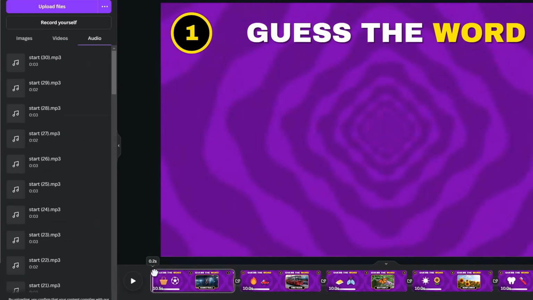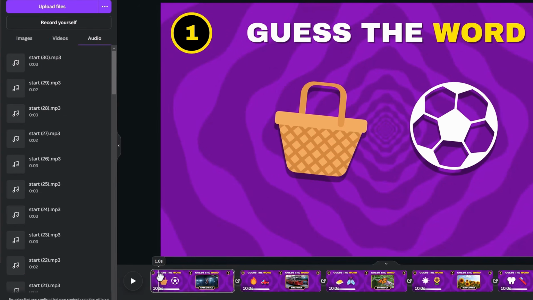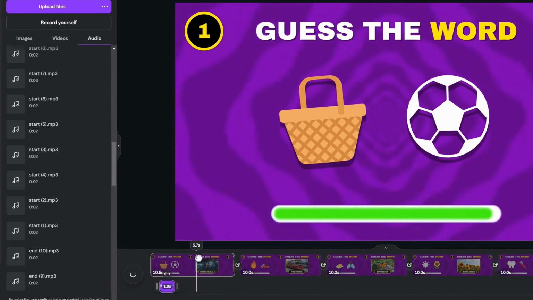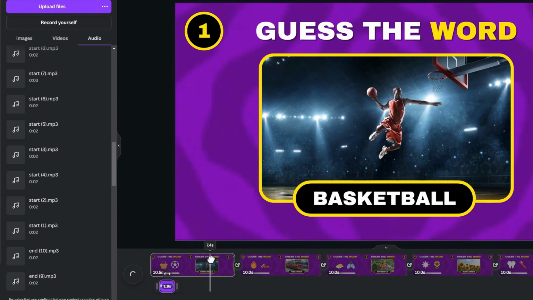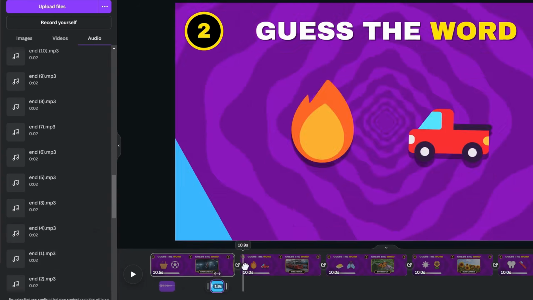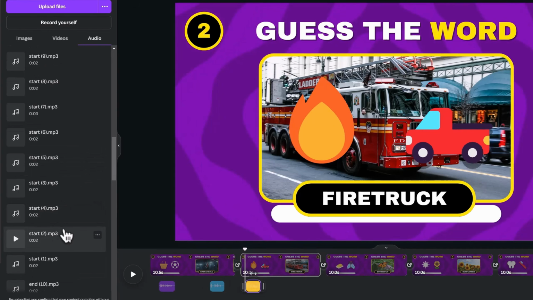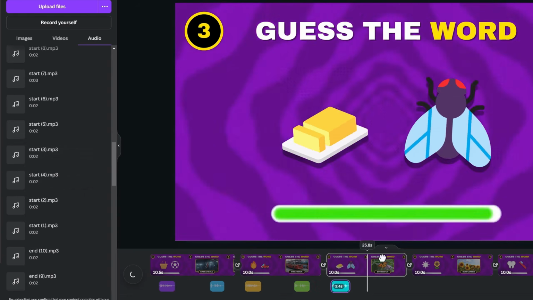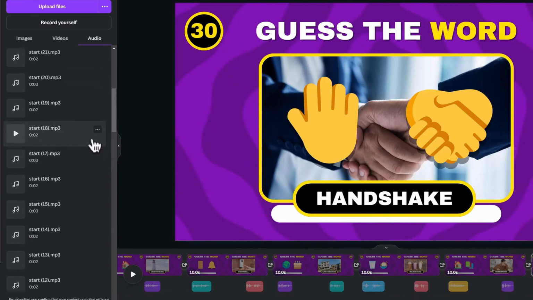Now drag the playhead to where the emojis have been revealed, which is 1 second in this case, and click on the first Start Audio. Then drag the playhead to where the answer frame has been revealed, which is 7.4 seconds in this case, and click on the first End Audio. Repeat the same for the second scene and click on the number 2 audio for both the start and the end. I hope you got it. You simply need to repeat this till the end.